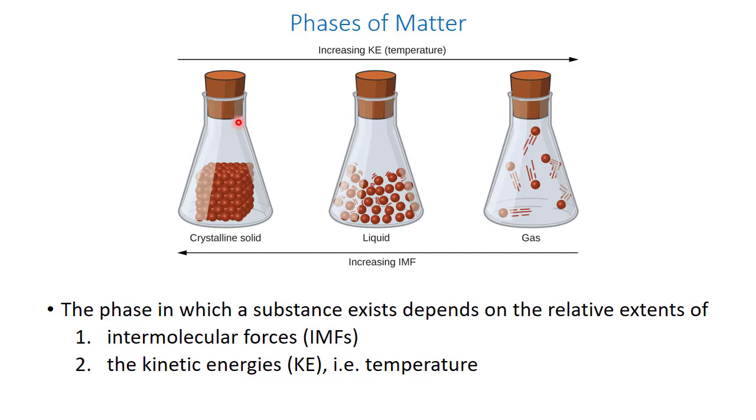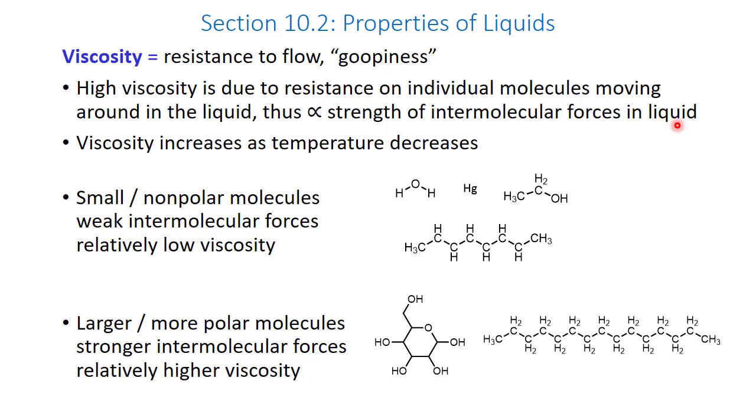Going back to the first slide in this chapter, I said that the phase in which a substance exists depends on the relative extents of its intermolecular forces and kinetic energies, which are directly related to temperature. You can think of high viscosity as a liquid becoming more like a solid. So, an increase in intermolecular forces and a decrease in temperature will make a liquid more goopy. To repeat, high viscosity is due to strong intermolecular forces in the liquid, and viscosity increases as temperature decreases.